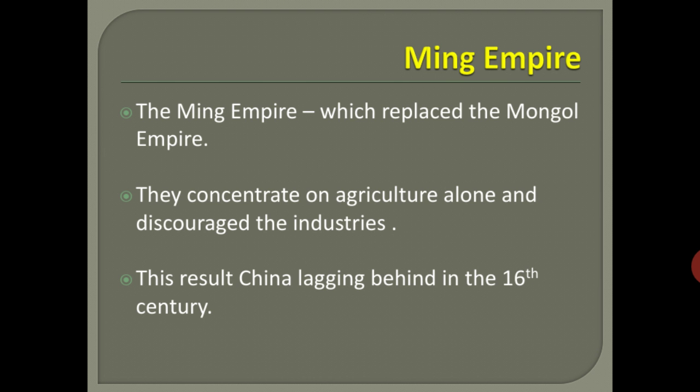The reason is they concentrated on agriculture alone. So because of that, they could not maintain the economic level properly, and they faced a lot of economic problems in the 16th century. At the same time, across Eurasia, people of other countries used Chinese technology and started to develop, but China was lacking in development because of economic problems in the 16th century.